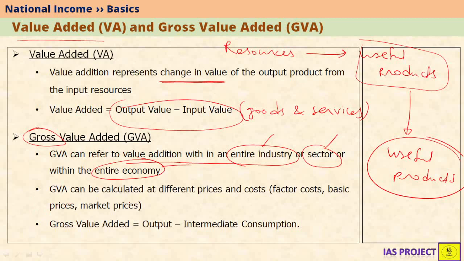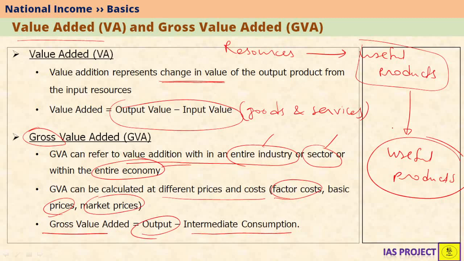GVA or gross value added can be calculated at different prices and costs. For example, factor costs, basic prices and market prices. Gross value added is often defined like this: output minus intermediate consumption. For example, consider this relation where some useful products are converted into other useful products.